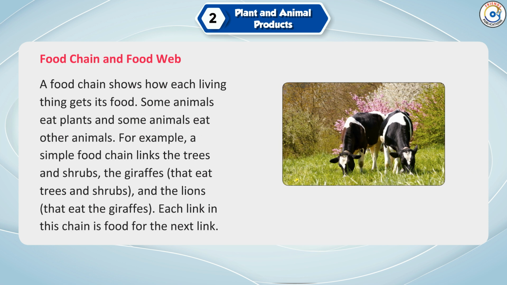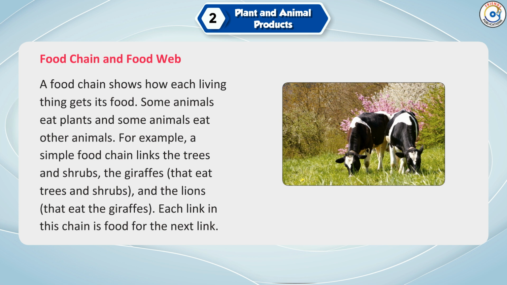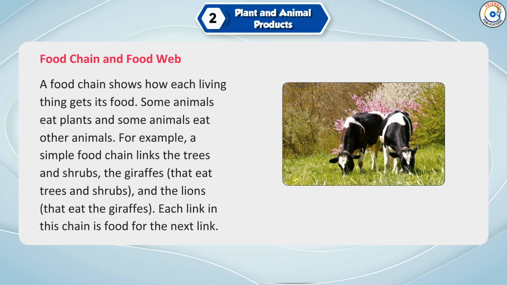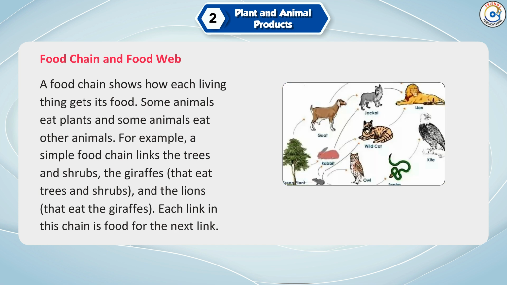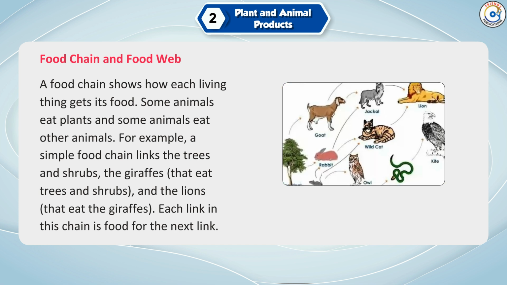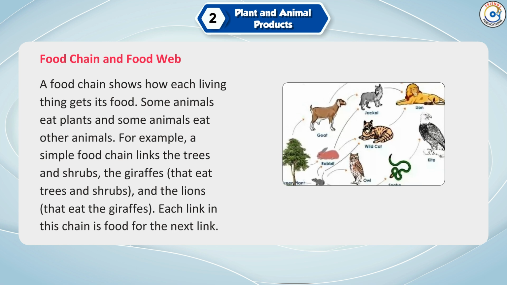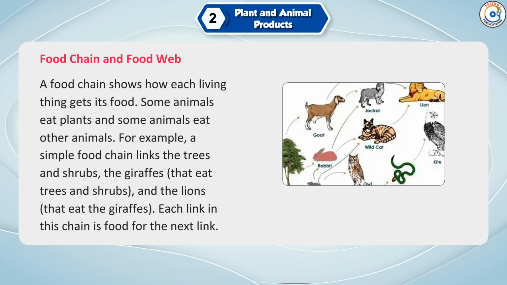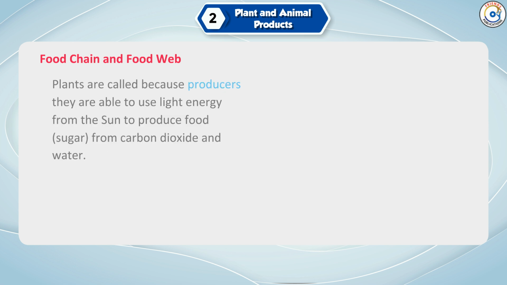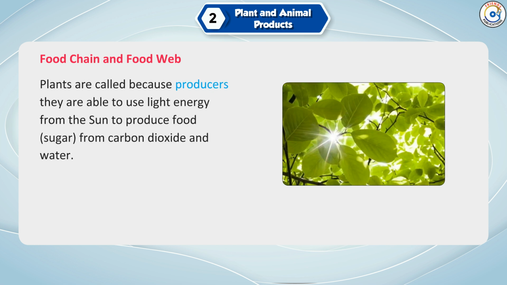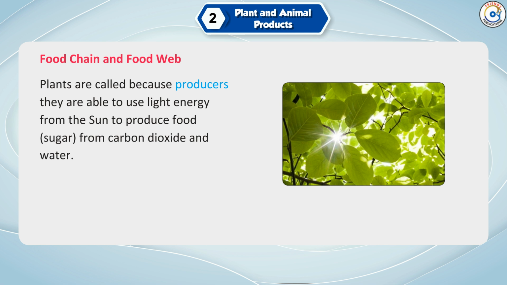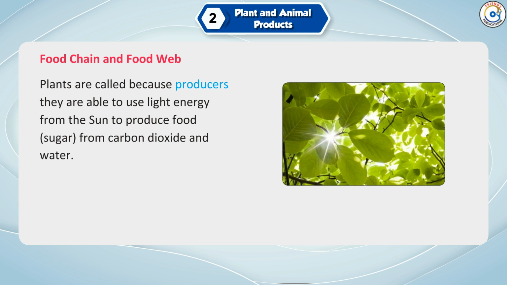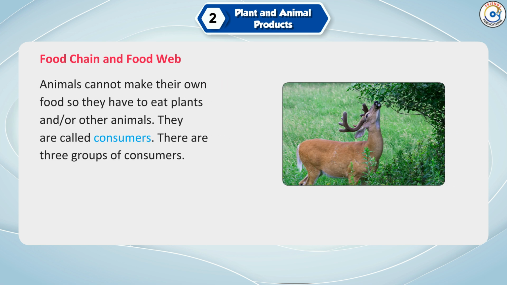A food chain shows how each living thing gets its food. Some animals eat plants and some animals eat other animals. For example, a simple food chain links the trees and shrubs, the giraffes that eat trees and shrubs, and the lions that eat the giraffes. Each link in this chain is food for the next link. Plants are called producers because they are able to use light energy from the sun to produce food, that is sugar, from carbon dioxide and water.